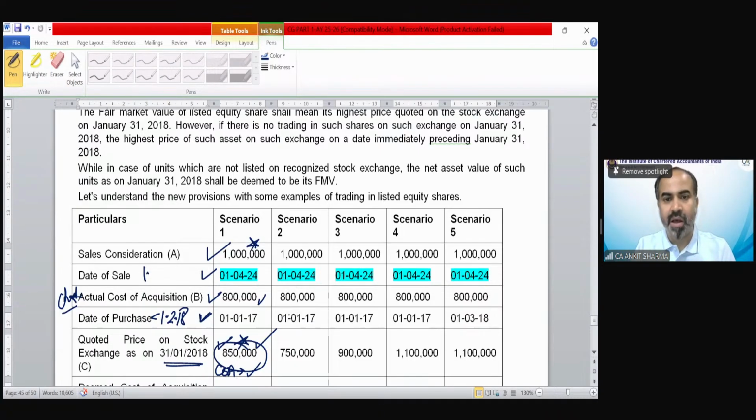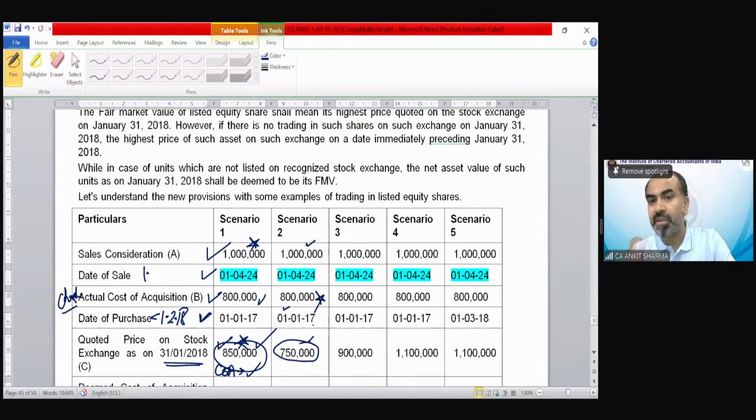Second case. Always check the date first. In this case, you again apply the concept. 10 lakh or 7,50,000, whichever is lower. The lower is 7,50,000. Now 7,50,000 needs to be compared with the actual cost, which is 8 lakh. So we need to take the higher. What is higher? 8 lakh. So in this case, the cost of acquisition would be 8 lakh. Well done, everybody. You all are giving me the correct answer.